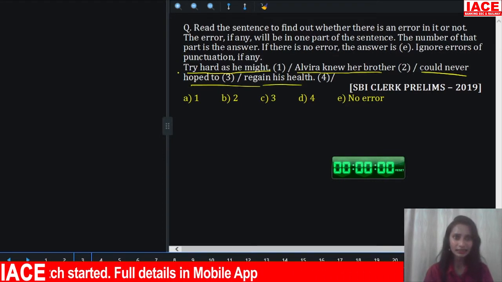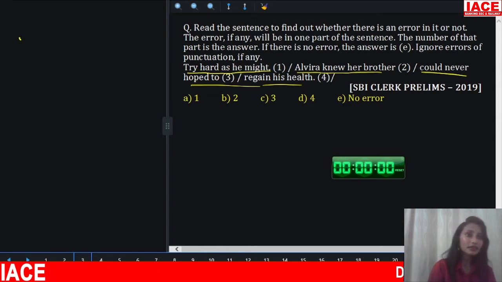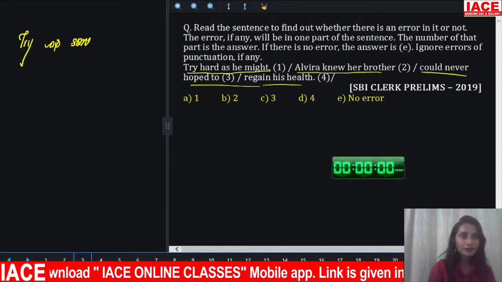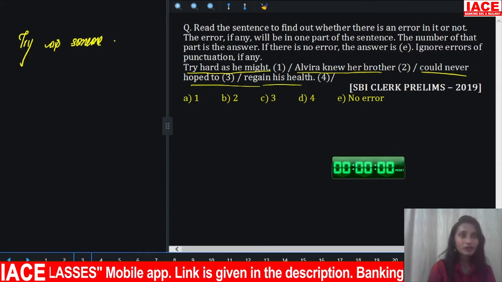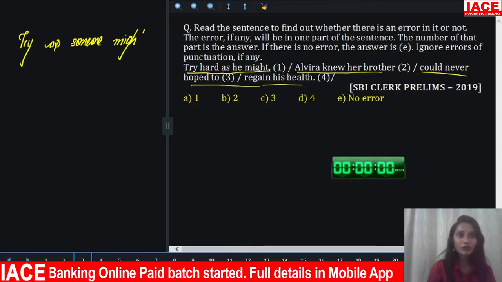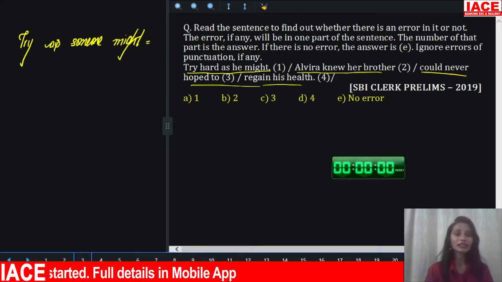First, let's learn this. Try hard as he might. Here there is a phrase, try as someone might. First let's learn the meaning of this. What is meant by try as someone might?